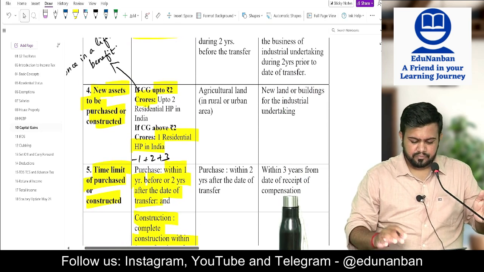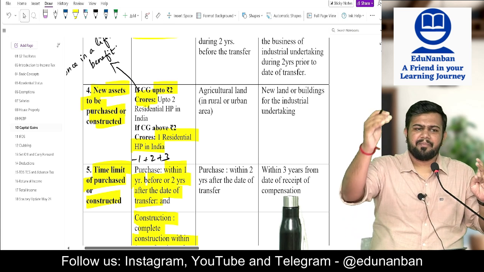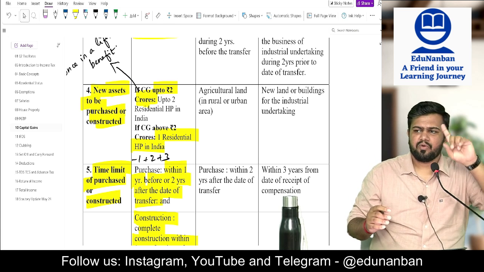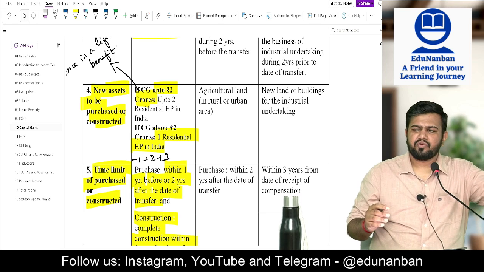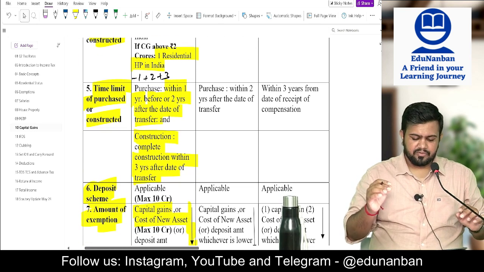Now, new asset, how many houses can you purchase or construct? If your capital gain is within 2 crores, you can purchase or construct 2 houses only once in a lifetime. If it is above 2 crores, then only 1 house. Okay, then time limit is what? This I already told you.